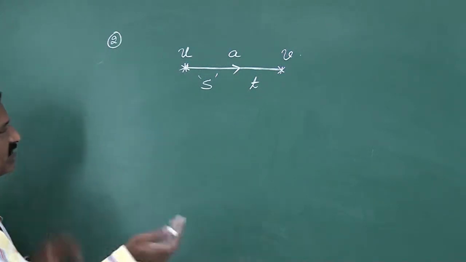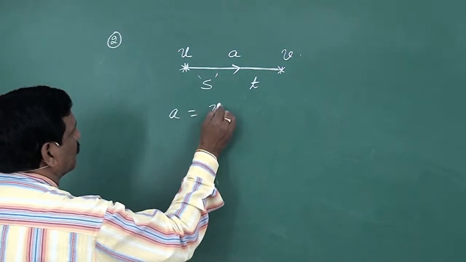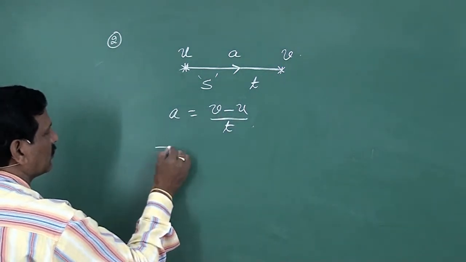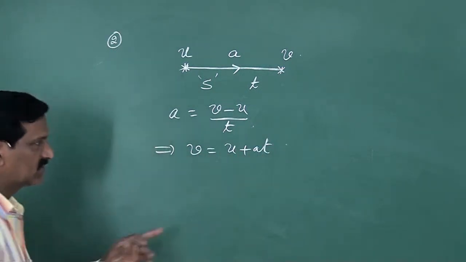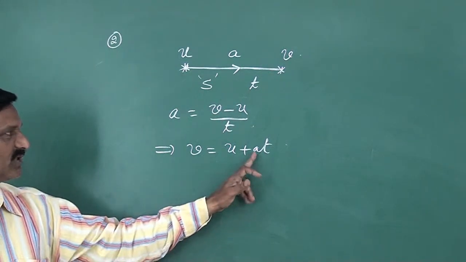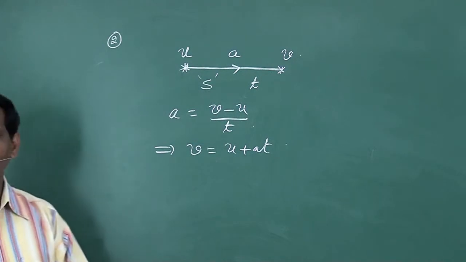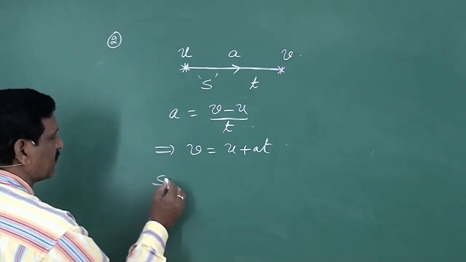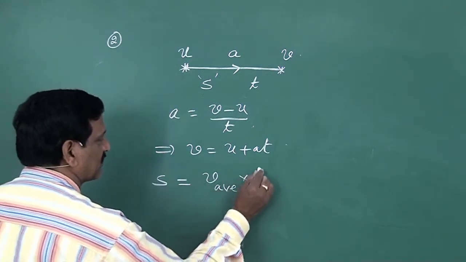Now, from the definition of acceleration, you can write a is equal to (v minus u) by t. From this, you can write v is equal to u plus at. This is the first kinematic relation we have already derived. Now, what is displacement? Displacement s is equal to average velocity into time.